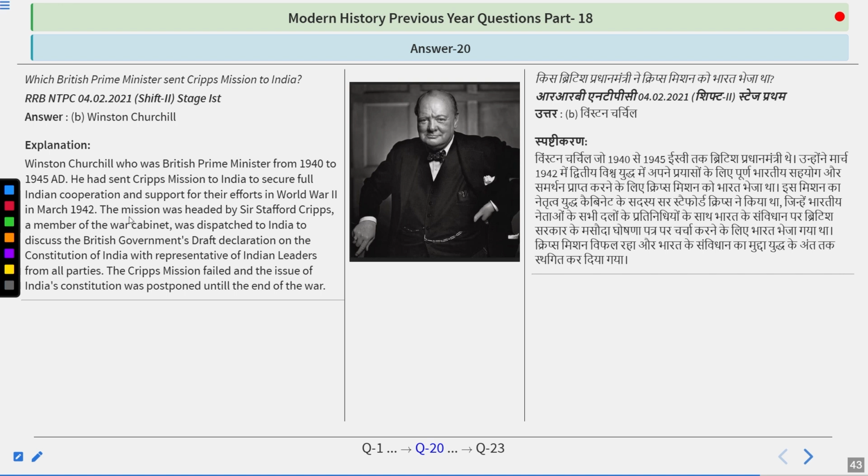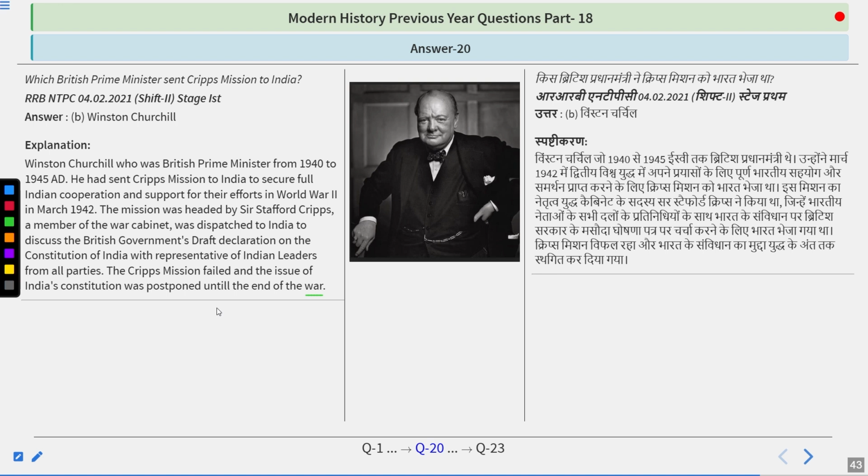In March 1942, the mission headed by Sir Stafford Cripps, a member of the War Cabinet, was dispatched to India to discuss the British government draft declaration on the Constitution of India with representatives of Indian leaders from all parties. The Cripps mission failed and the issue of India's constitution was postponed until the end of the war.